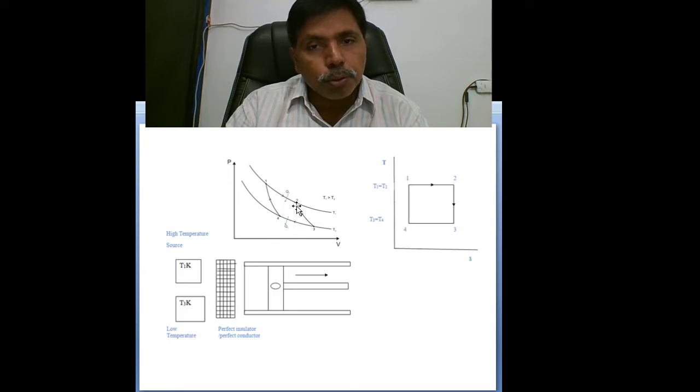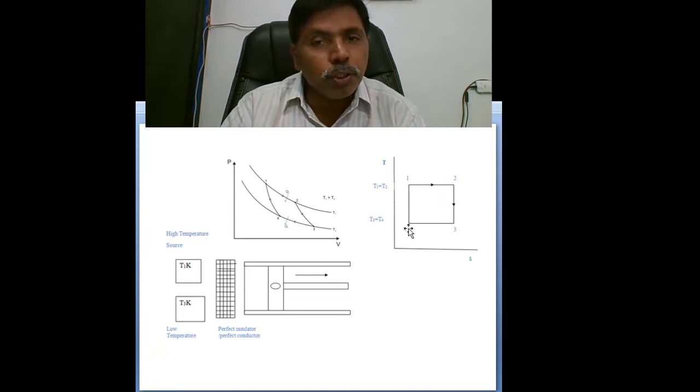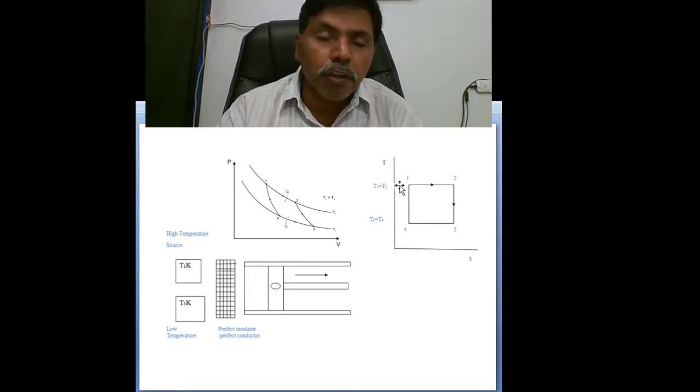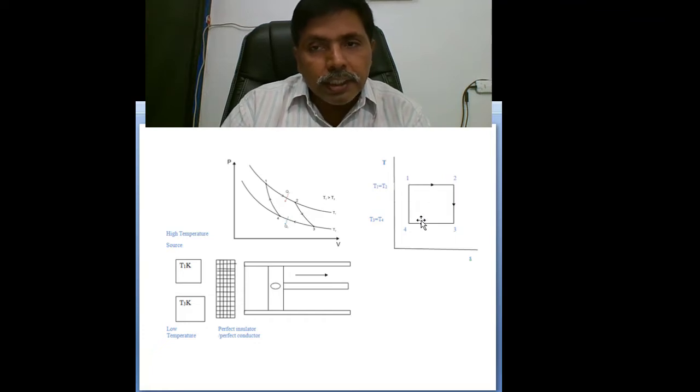Coming to the second process, 2 to 3 is adiabatic expansion, which you can also see in the PV diagram. Next, 3 to 4 is isothermal heat rejection, and 4 to 1 is adiabatic compression. So it constitutes four processes. The initial state and final state are the same, so it's a cycle. So: isothermal heat addition, adiabatic work production.